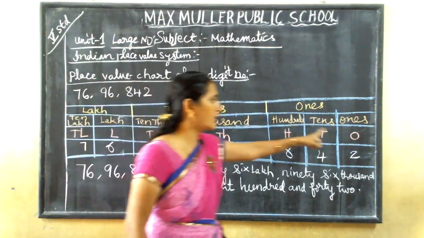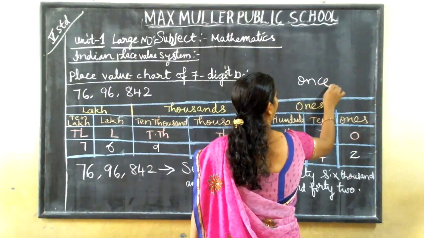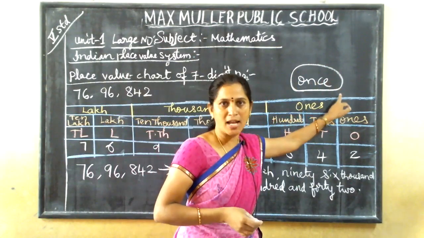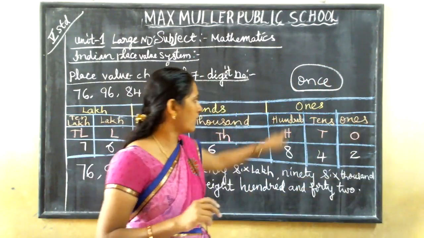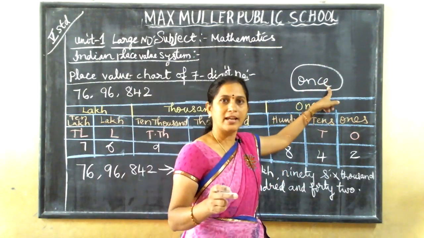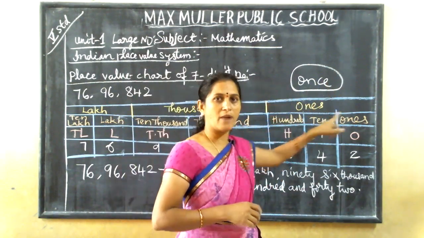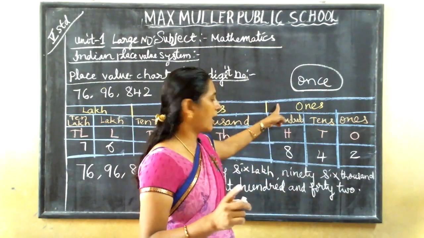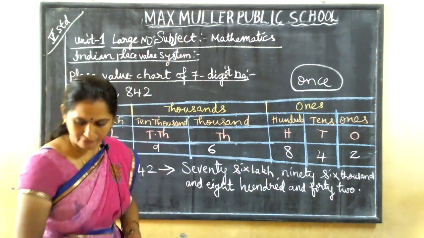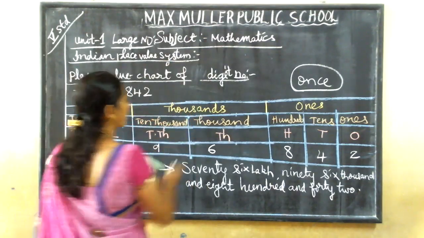So under ones group, what will be coming? Ones, tens, hundreds. Ones means O-N-E-S, not O-N-C-E. O-N-C-E is once upon a time. When we are telling a story, that time we tell O-N-C-E. But now O-N-E-S. Once is different and ones is different. Ones is used in mathematics only. O-N-C-E is used in English and other subjects. This is mathematics, so we have to use O-N-E-S only. Okay. Got it? So now for the next, place value chart of 8-digit number.